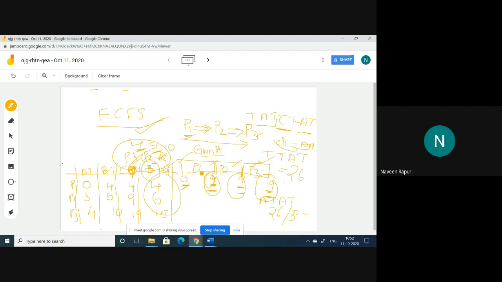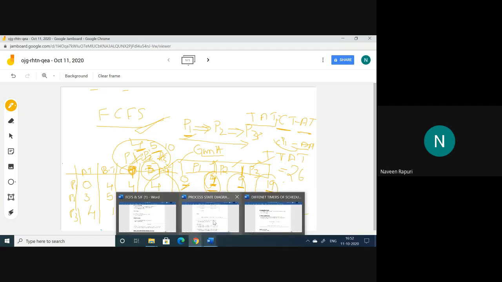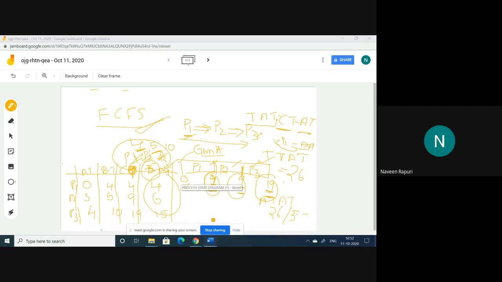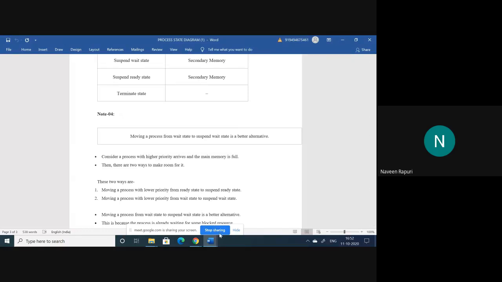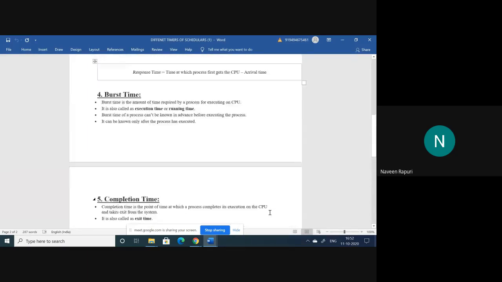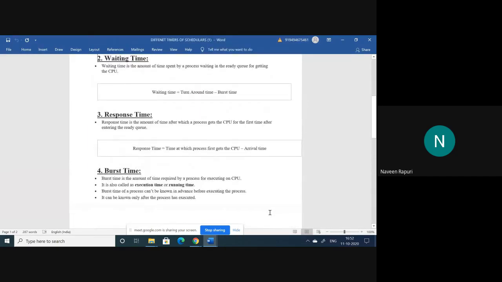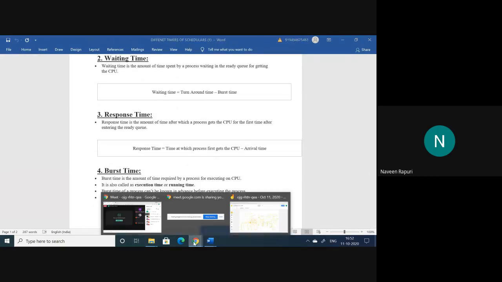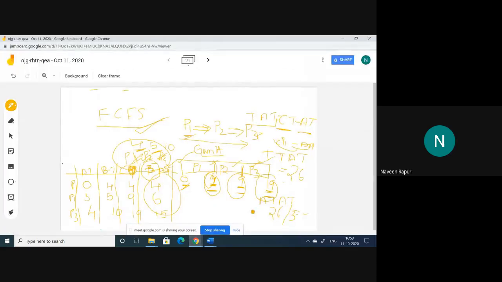So what about waiting time? For waiting time, we have given the formula: turnaround time minus burst time. So if you want to calculate waiting time, you have to subtract the burst time from the turnaround time. So I will just clear this.